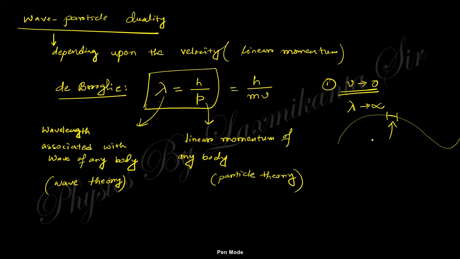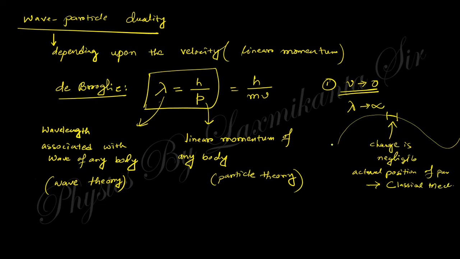That's why you can predict the actual position of the particle. This is nothing but classical mechanics.